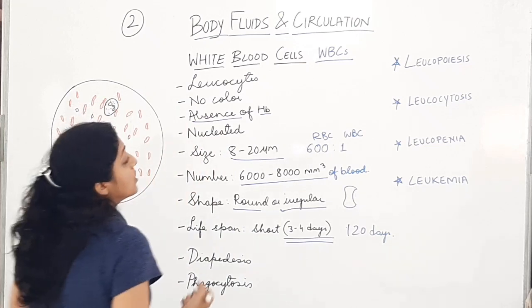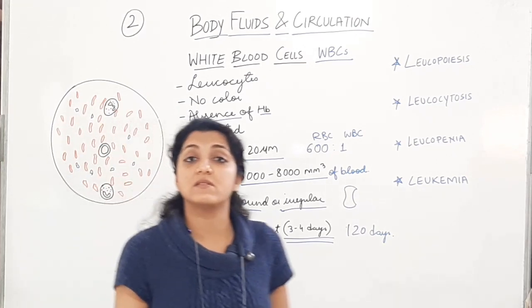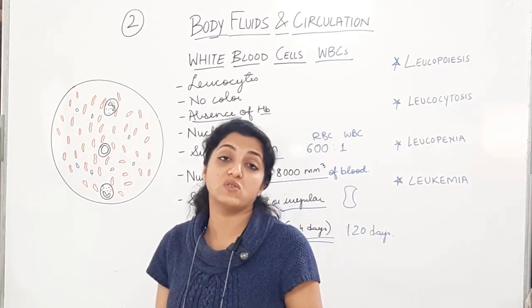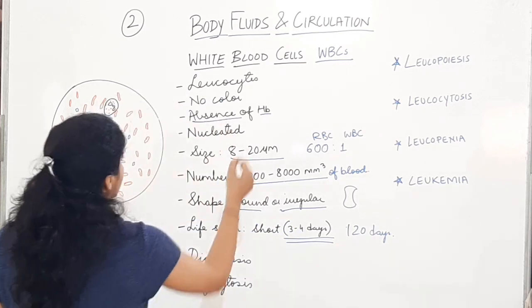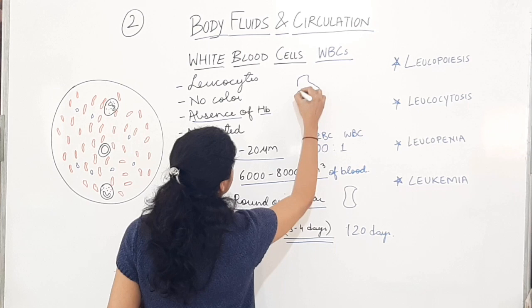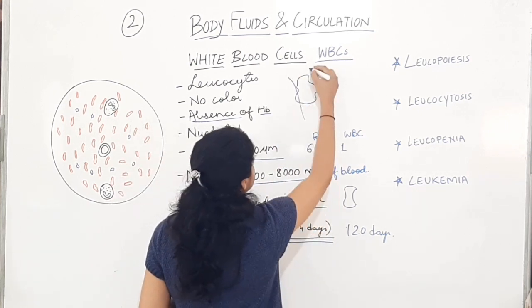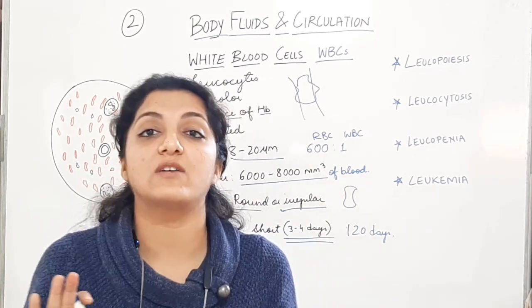Okay. Now they show two characteristic processes. One is diapedesis and the other is phagocytosis. Diapedesis is their movement because of this irregular shape, because of their amoeboid shape, they can squeeze from the capillaries. जो narrow capillaries रहते हैं उसमें से squeeze होके बाहर आ जाते हैं.